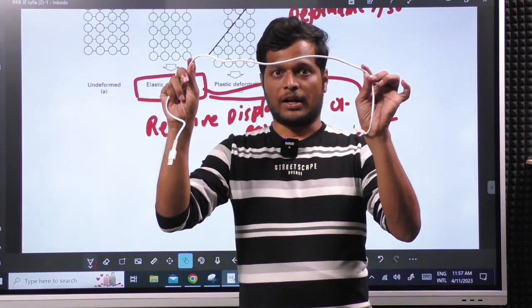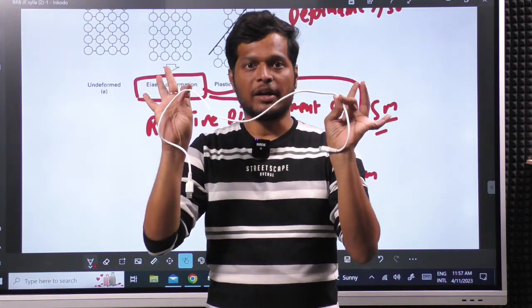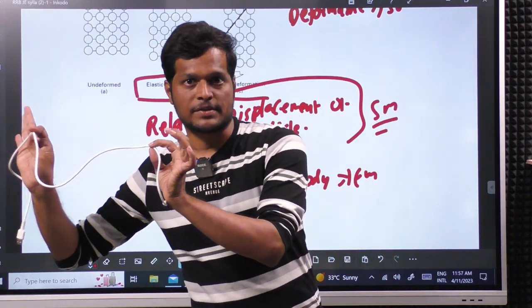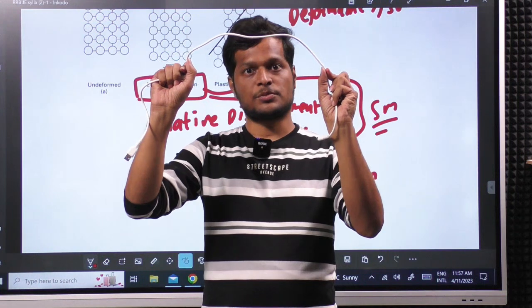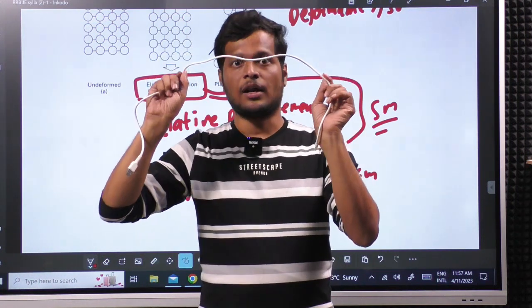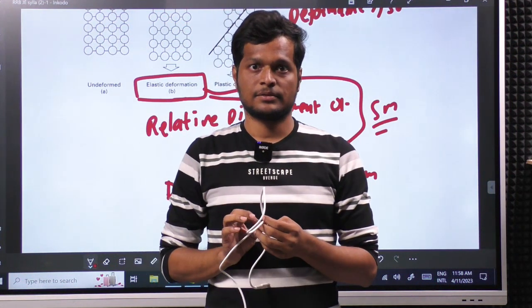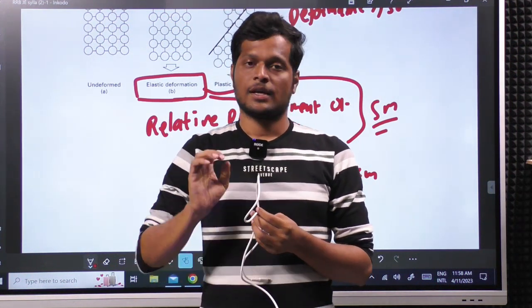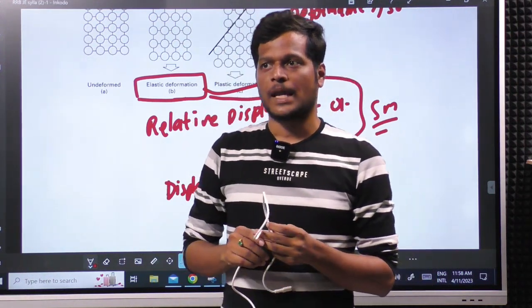Okay, so you have a wire like this. Now tell me whether it is deformation or displacement. See, the wire did not just move from this place to this place, right? You see, it is moving. Now is this deformation or displacement? The answer is it has both. I will show you how.